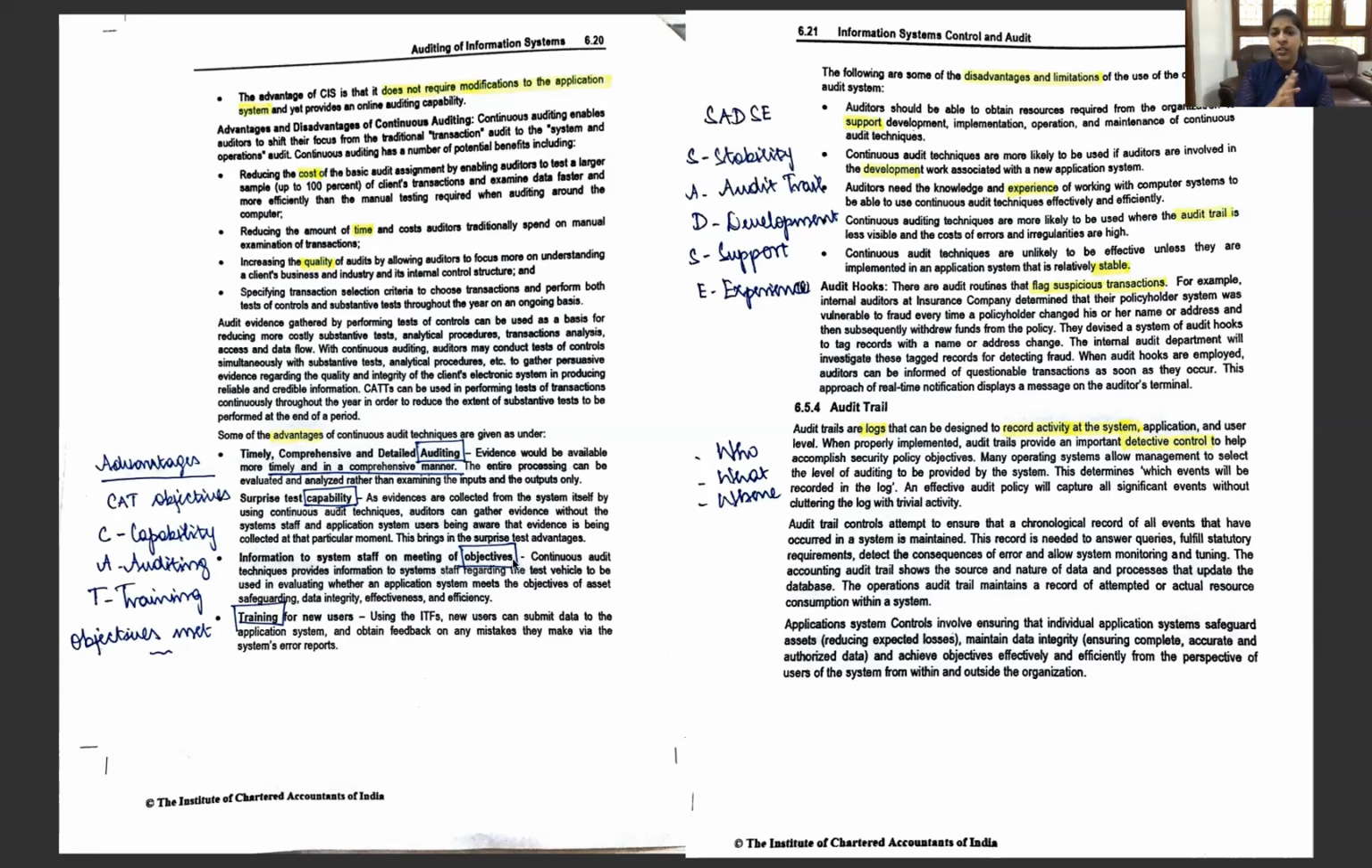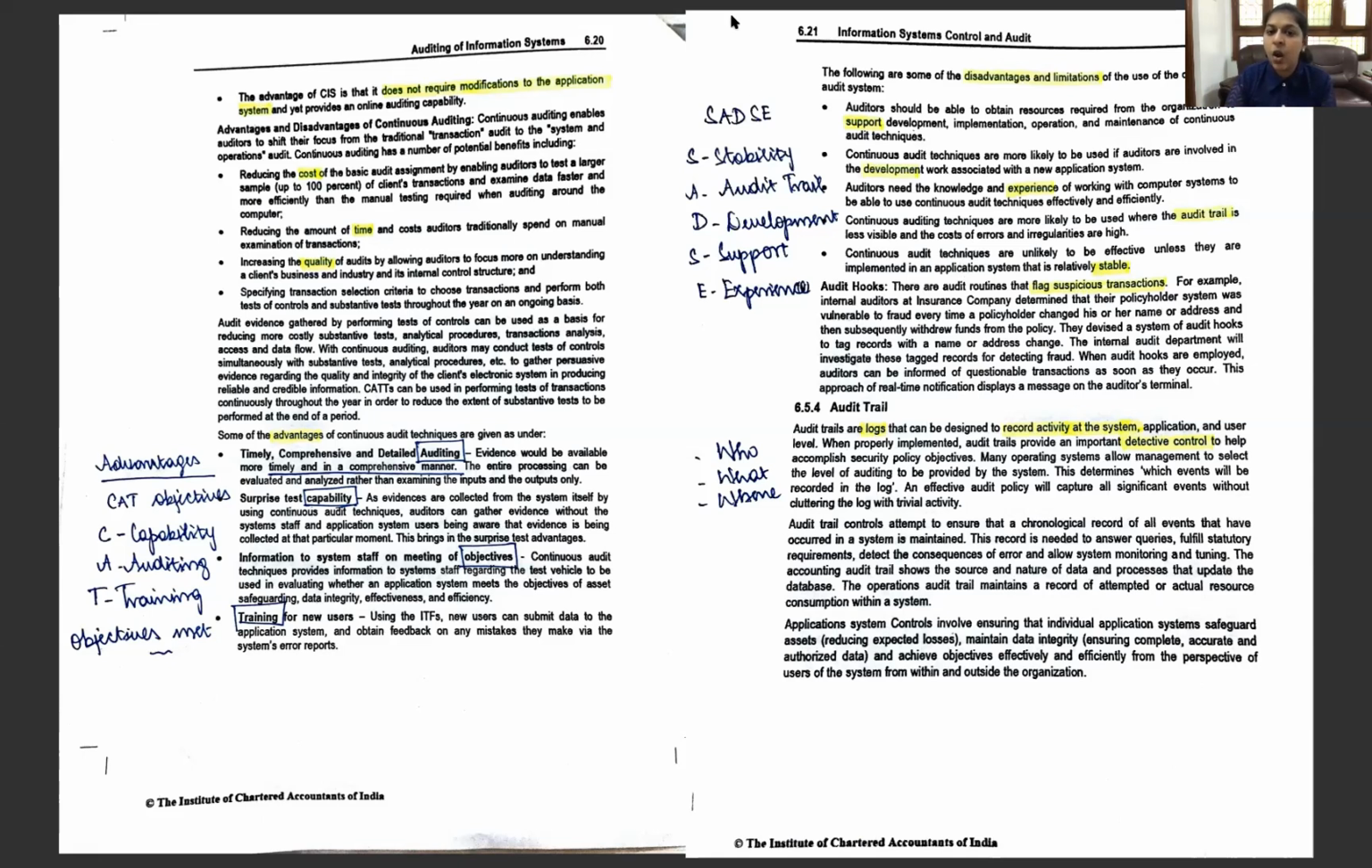We have the objectives. What are the disadvantages or limitations? The disadvantage of CAT is stability. CAT techniques are going to be less effective unless they are implemented in an application system that is relatively stable. So the application system has to be stable first. Only then can we introduce the CAT system there. So the stability of the application system is going to affect our CAT techniques.